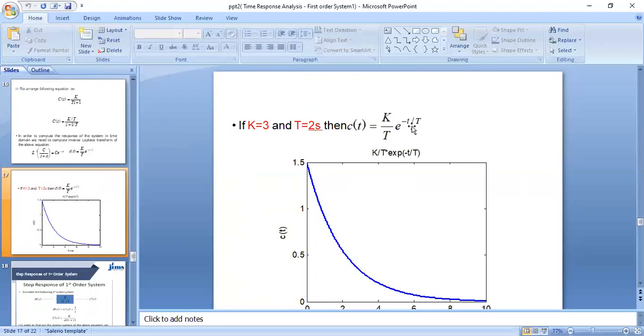This will have maximum value at t is equal to 0, and other than t is equal to 0, its value will be low, because the impulse function exists only at t is equal to 0. For values of t other than 0, it has a low value.